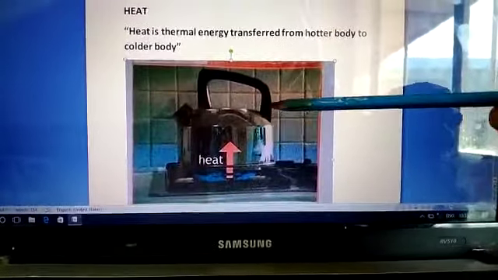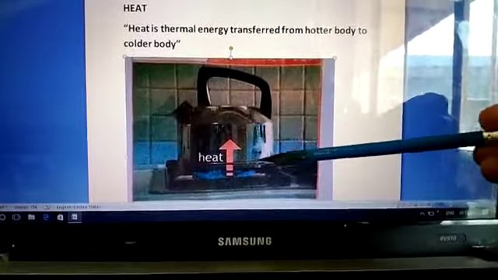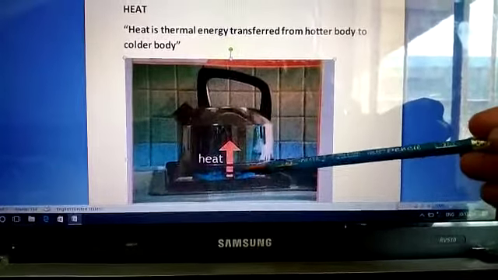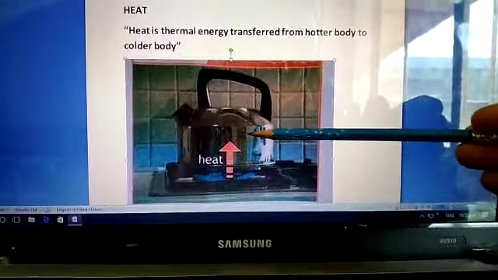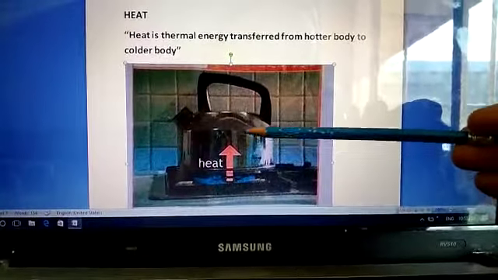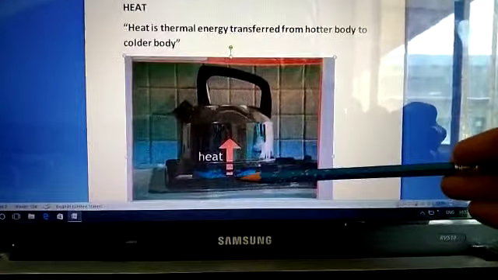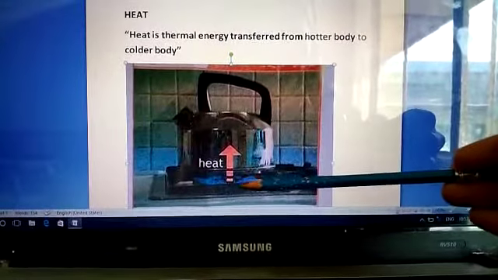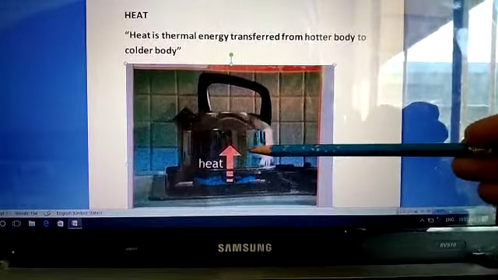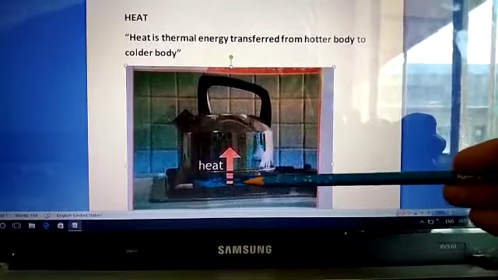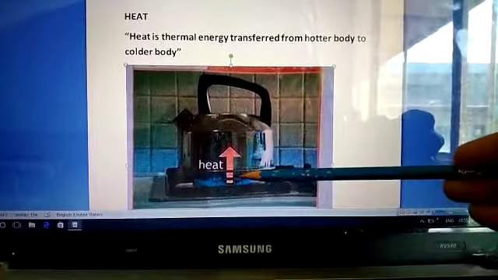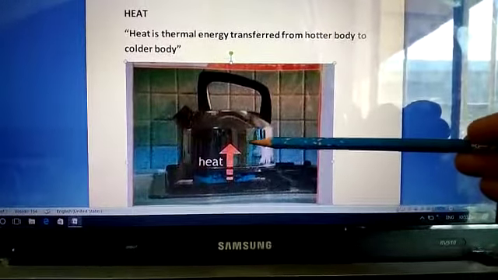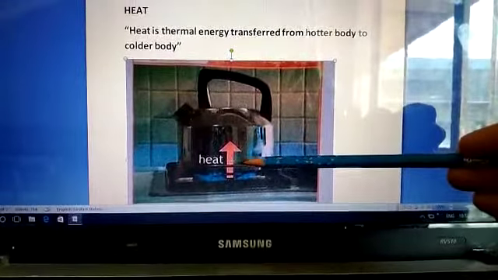Like if you put a kettle over a flame, you know that the flame is at high temperature and initially the temperature of the kettle is less. So when you put it over a flame, then energy flows from the hot body, that is the flame, towards the cold body, that is the kettle. So this flow of energy from the hot body towards the colder body, that energy you call the heat.